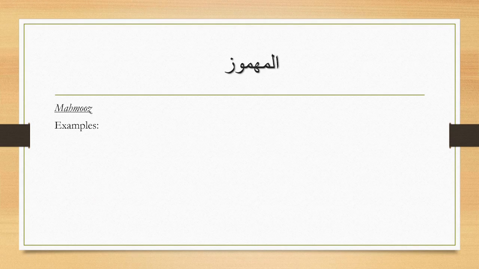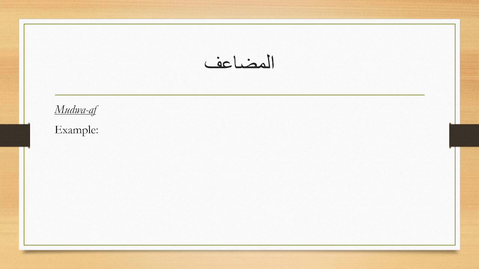The first one is called al-Mahmooz. Al-Mahmooz means the first condition, if any of the root letters happens to be a hamza. Examples are as follows. The first one is akala, he ate. Here the fa kalima is a hamza. The second example is sa'ala, he asked. The ayn kalima here is a hamza. And dara'a, here the last root letter, which means the lam kalima, is a hamza. So these are examples of Mahmooz, where if any one of the root letters is a hamza, it's called Mahmooz.